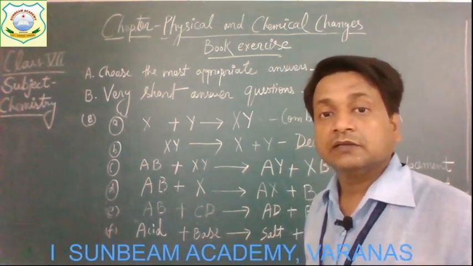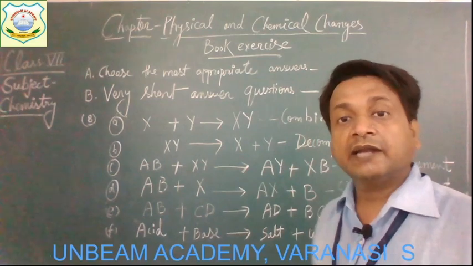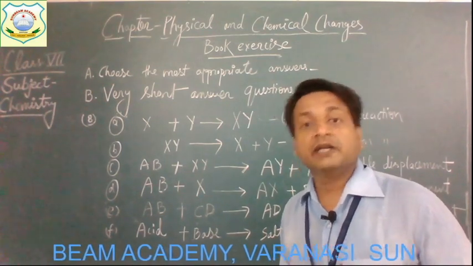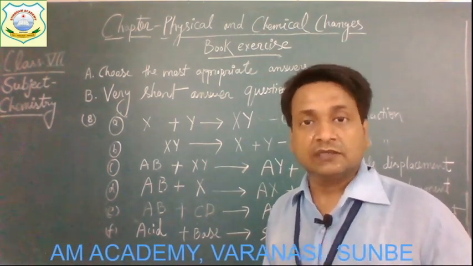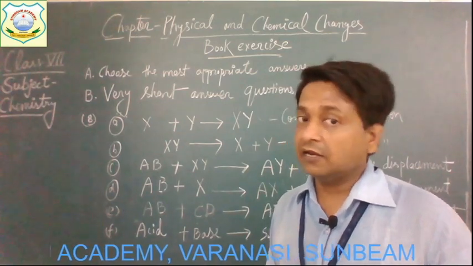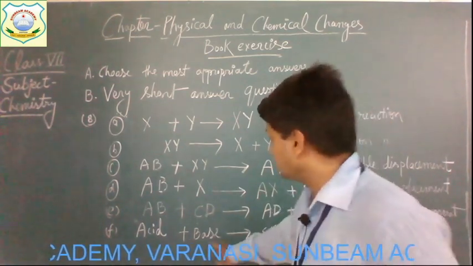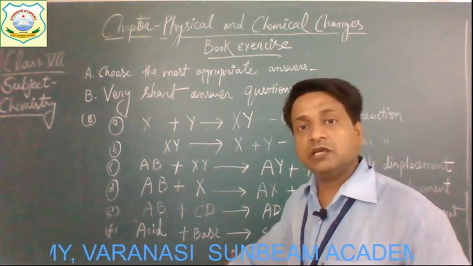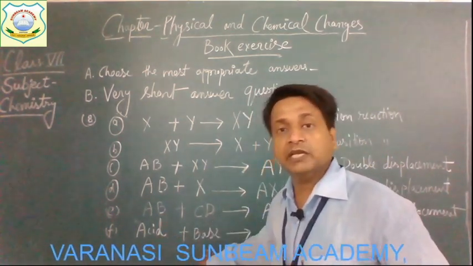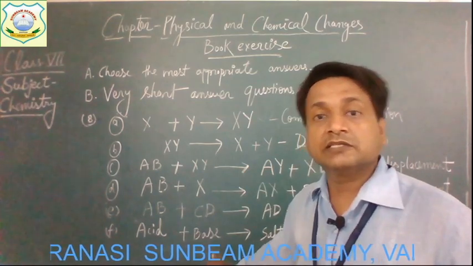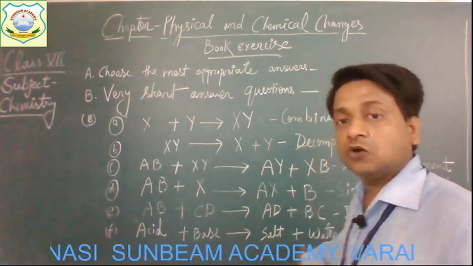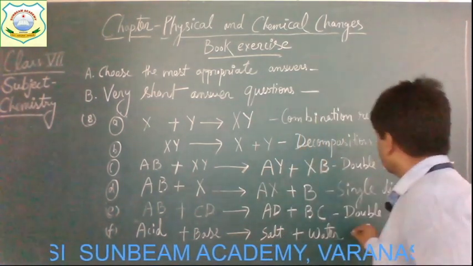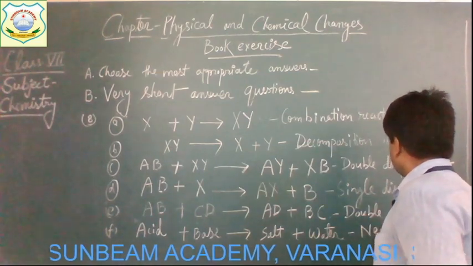Remember that we have explained that double displacement reactions are of two kinds: precipitation and neutralization. So this is the example of a neutralization reaction, because in a neutralization reaction an acid reacts with a base and neutralizes, and forms a salt and water.